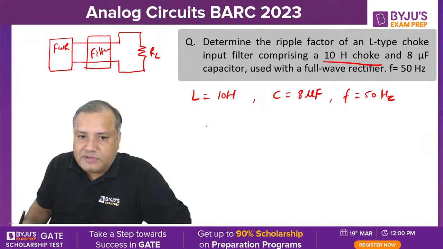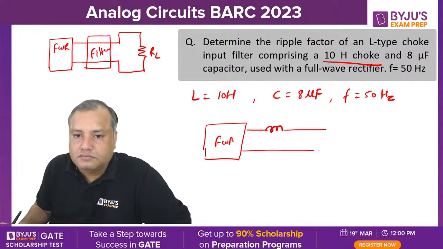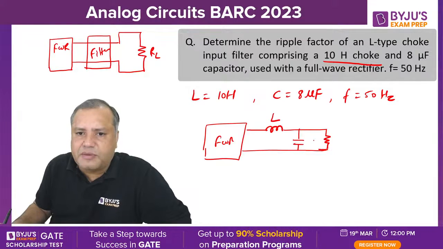So I'm just drawing its diagram. This is full wave rectifier. So this is how L and C components are connected, and this is your RL.